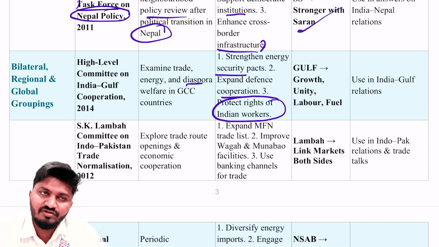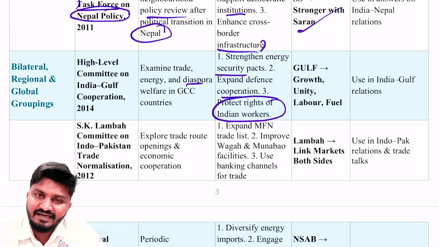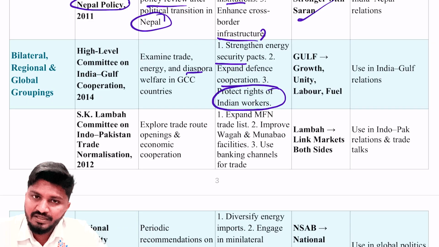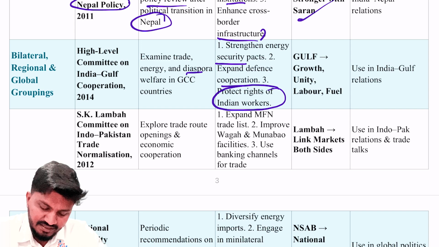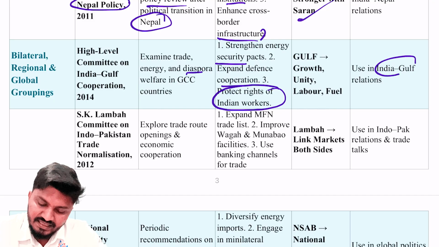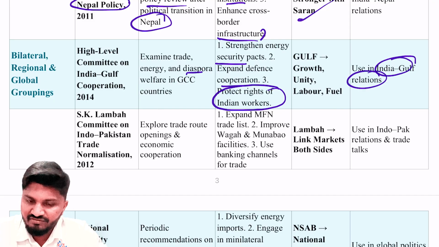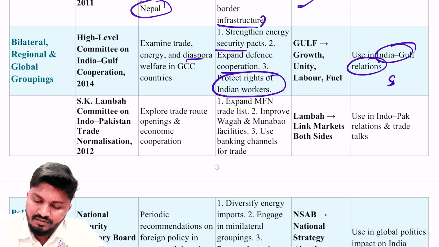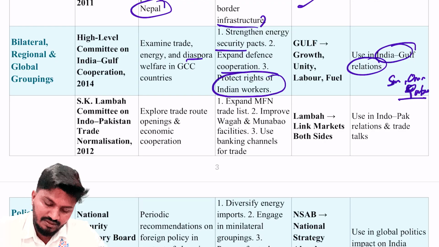This is one of the points of contact between India and the Middle Eastern countries. India is a very important partner to Middle Eastern countries, be it security, economy, or trade. So this committee can be used in your answers on India and Gulf relations, for any Gulf country, for example Saudi Arabia, Oman, or Qatar.